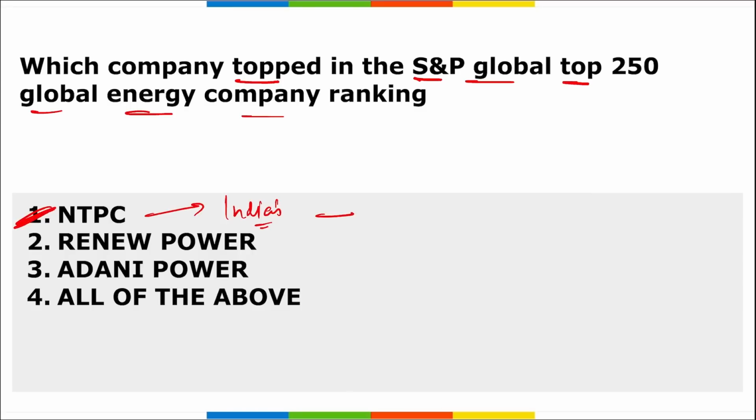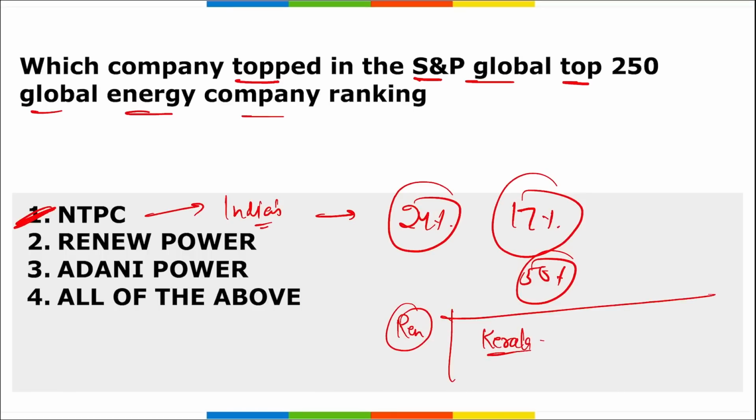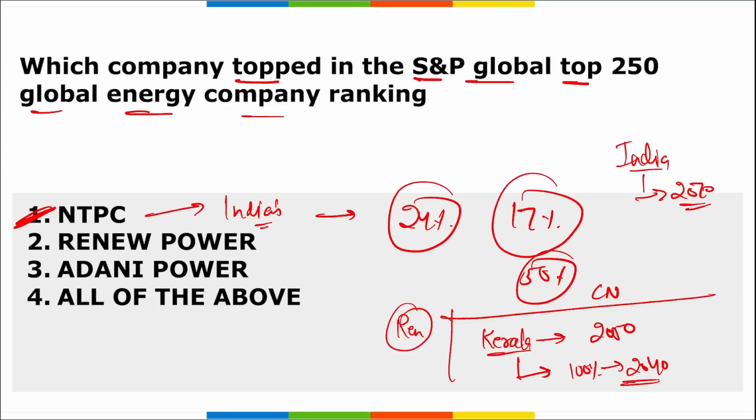If we talk about it, NTPC contributes around 24% of the total electricity produced in India with a share of 17% of the installed capacity. NTPC targets non-fossil fuel based capacity to make up around 50% of its portfolio by 2032. If we talk about renewable energy or shifting to renewable energy, it was your Kerala that became the first state that pledged that they will become carbon neutral by 2050, and they plan on shifting to 100% renewable energy by the year 2040, and the target of India to become carbon neutral will be your 2070.